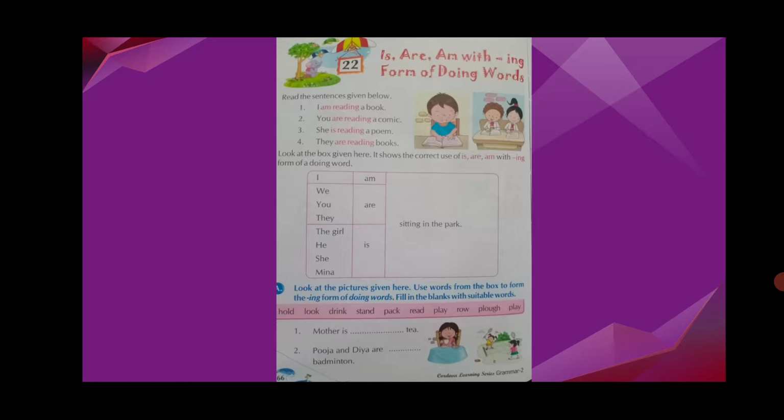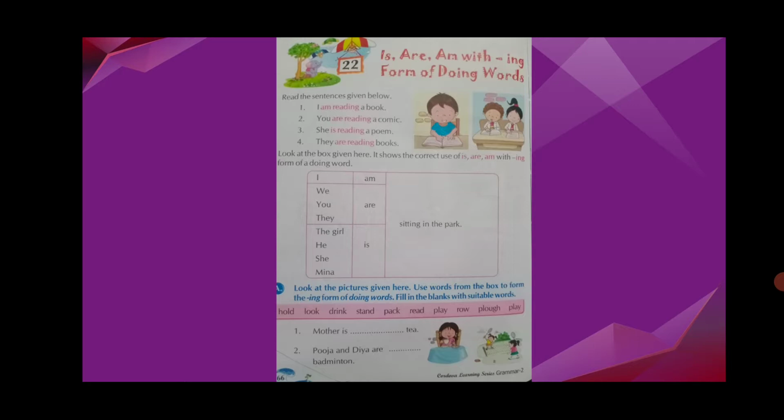Pay attention, children. First one is, I am reading a book. Second, you are reading a comic. Third, she is reading a poem. Fourth, they are reading books. Read is an action word, doing word or verb, and we add ing to form the ing word. When we add ing to the word read, we form reading.